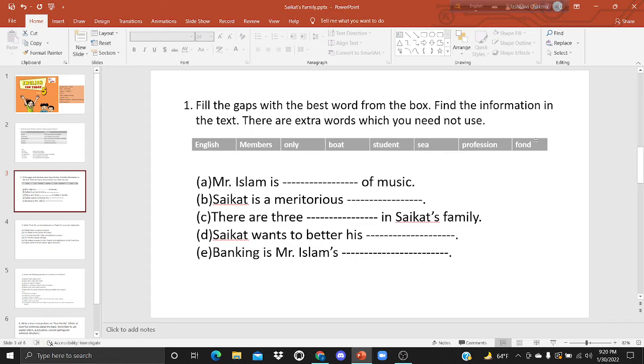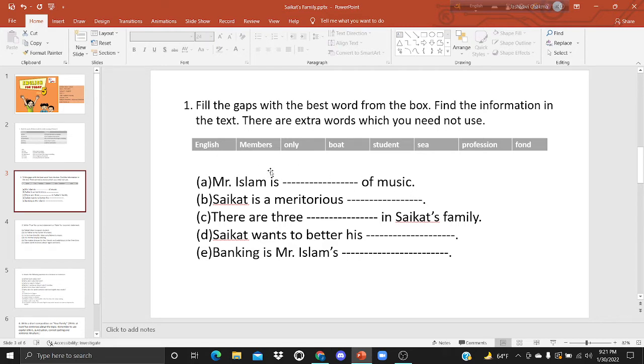There are 8 words, but we need 5 words to fill 5 sentences. Number 1, Mr. Islam is dash of music. Here we can take fond of. Mr. Islam is fond of music. That means Mr. Islam likes music.